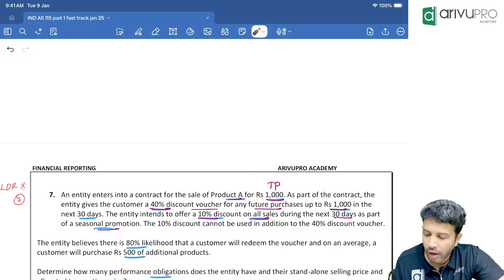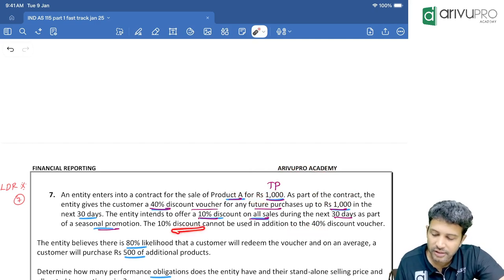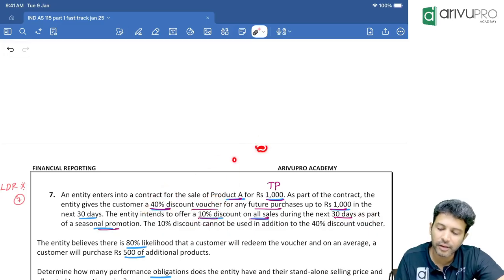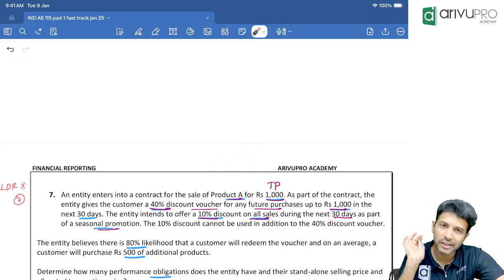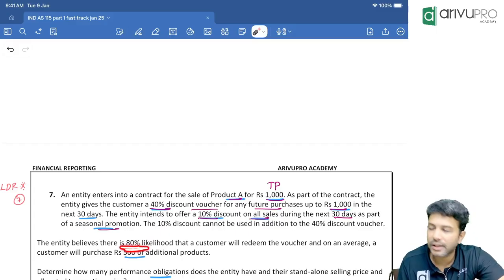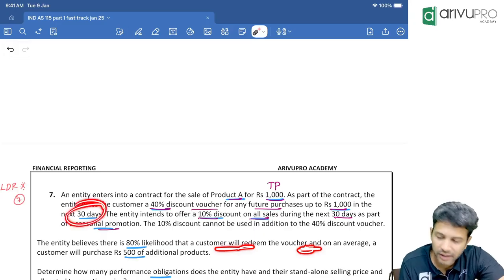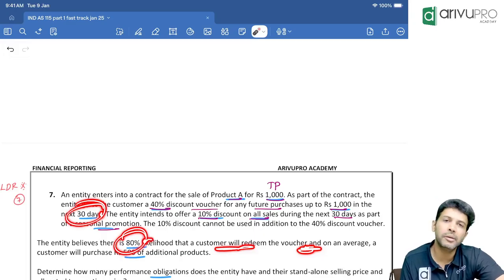Okay. The 10% discount cannot be used in addition to the 40%. Totally it's 40. In this 40, 10 is included. I mean, this customer effectively got how much extra? Only 30% extra. The entity, that is the seller, believes that there is an 80% likelihood, meaning 80% probability, that the customer will redeem the voucher, because the customer has to redeem within the next 30 days. So they are saying there is an 80% chance the customer will utilize this discount voucher by buying the goods.